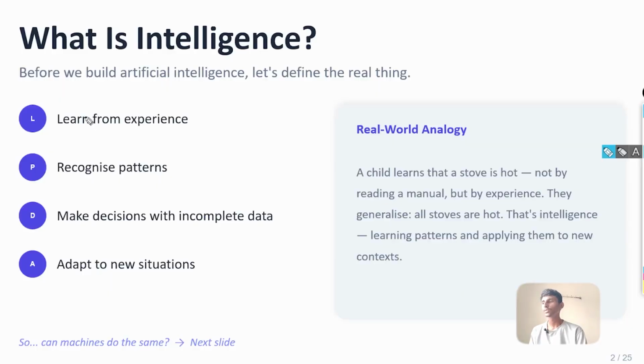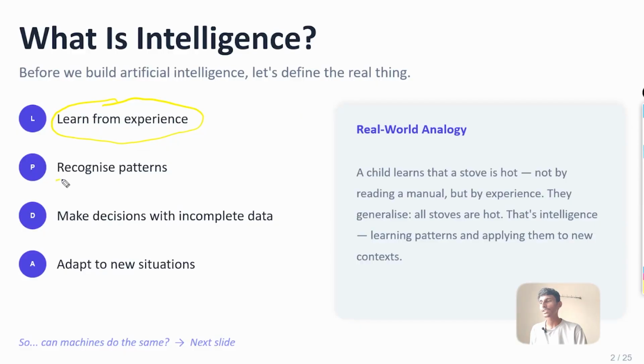So let's start by knowing what is the meaning of artificial intelligence. We know the meaning of artificial, which means it is a man-made thing. But we need to understand the meaning of intelligence first. So on the PPT I have the explanation, so let's get started. First of all, when it comes to intelligence, it's all about learning. So learning from experience, the past mistakes that you have made. As a human, you always keep on learning from your mistakes. So that's one thing that represents intelligence.